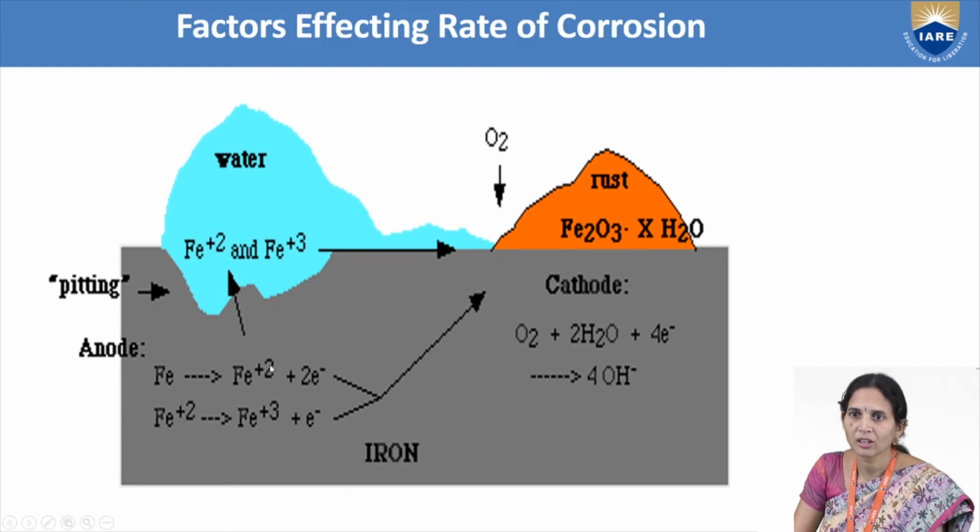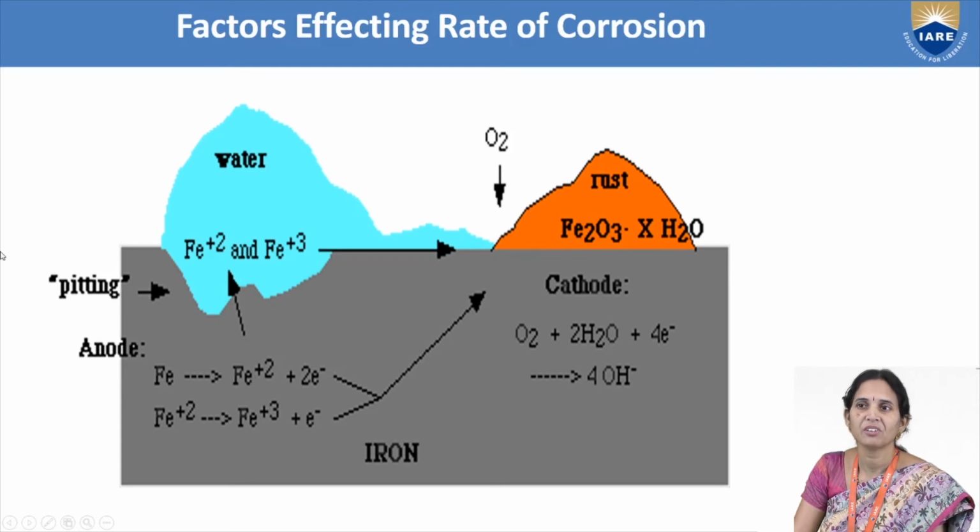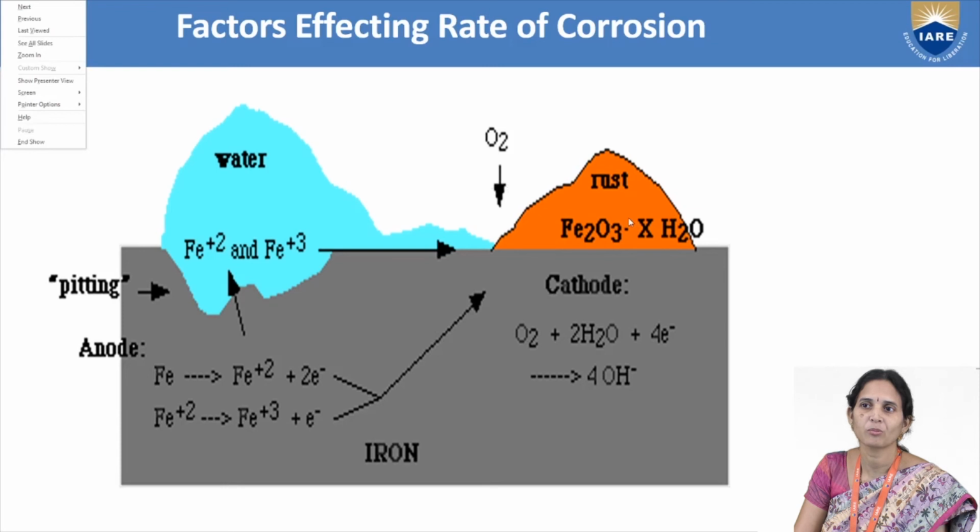The Fe2+ ions and hydroxide ions combine together to form ferrous hydroxide. If enough oxygen is there, it forms ferric hydroxide, a hydrated ferric oxide, which is called yellow rust. That is rust formation, and it occurs at the cathode.